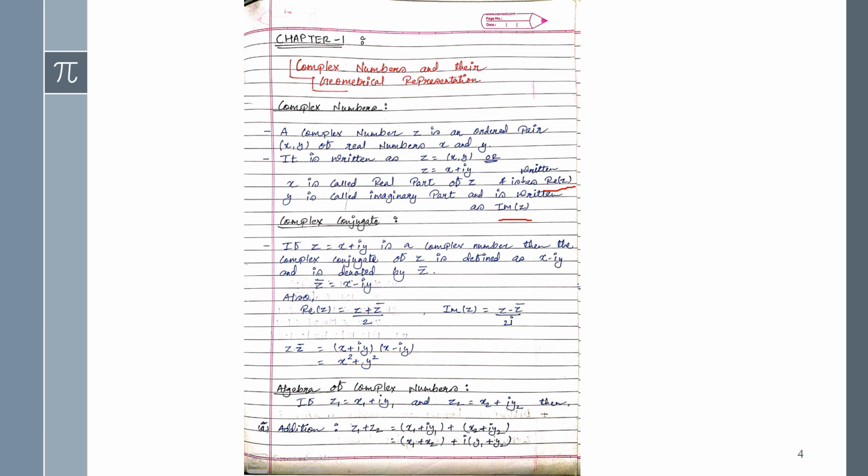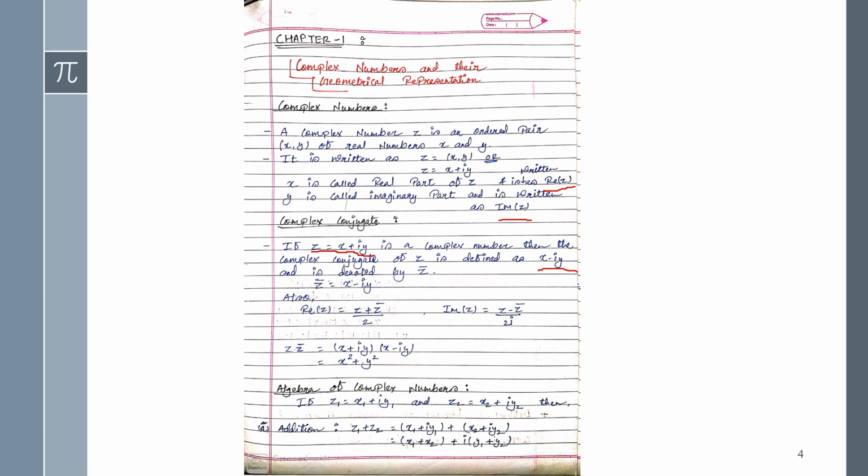Now see the complex conjugate. This one you already studied in 11th or 12th standard. If z equals x plus iy is a complex number, then the complex conjugate of z is defined as x minus iy. Again repeating, the conjugate of z, where z is x plus iy, is denoted as x minus iy, and it is denoted by z bar.